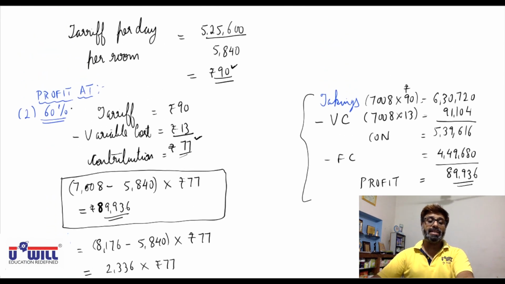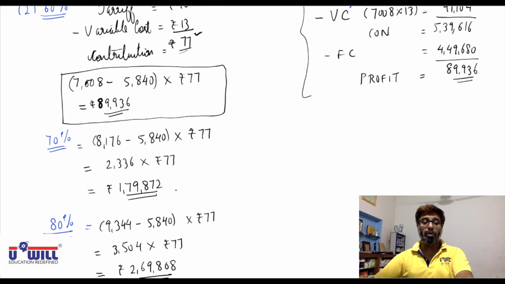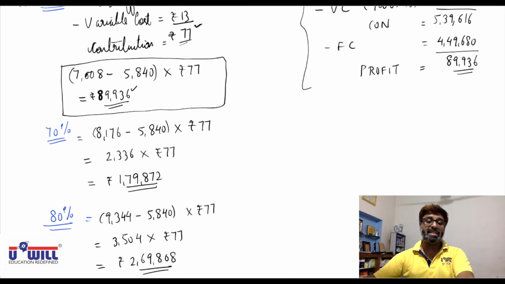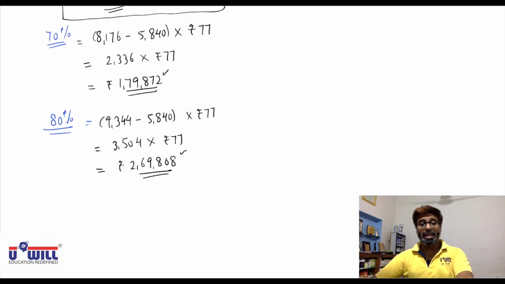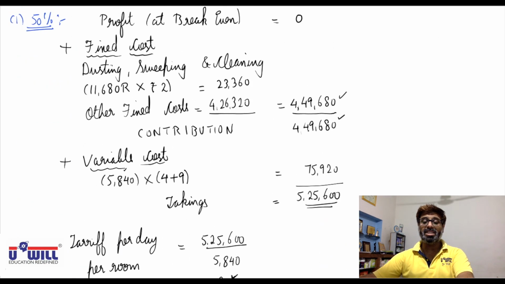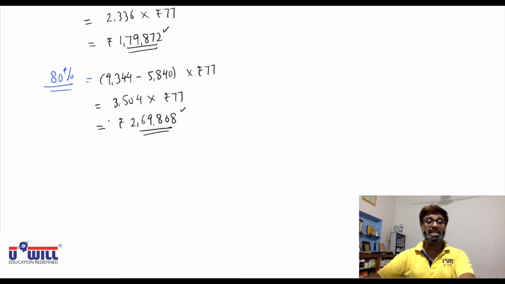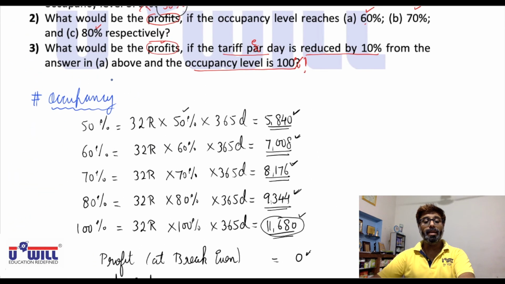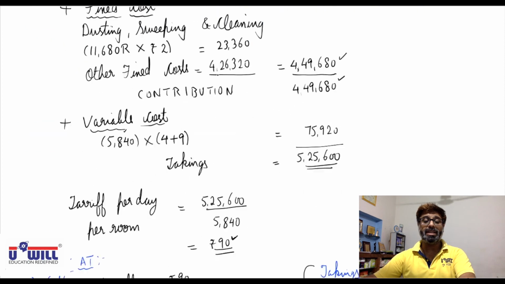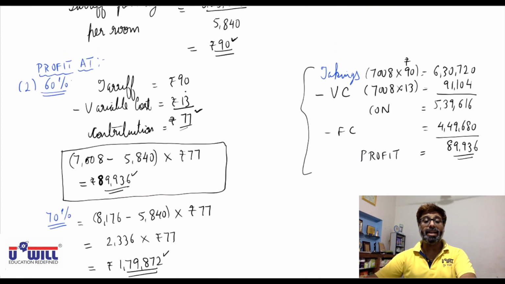So at 60% occupancy, the profit would be 89,936. At 70%, 179,872. At 80%, 269,808. And at 50%, zero profit. No profit, no loss. After 50%, see how we start earning profit. Now the last answer asked, question 3. What would be the profit if the tariff per day is reduced by 10%? Right now we are charging 90 rupees per day.